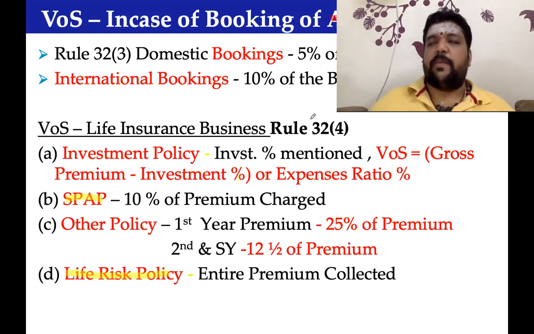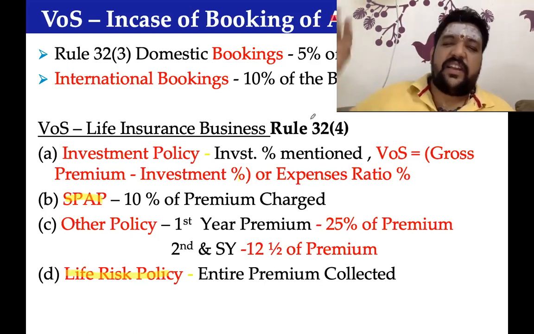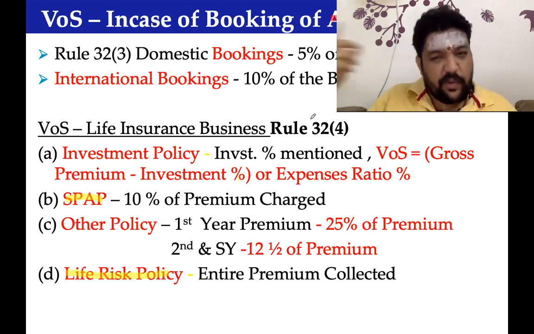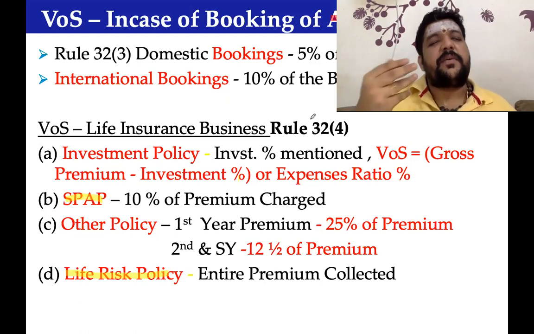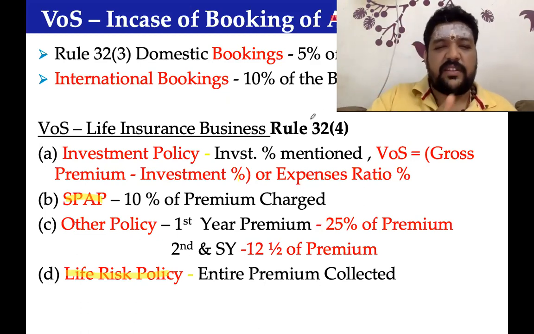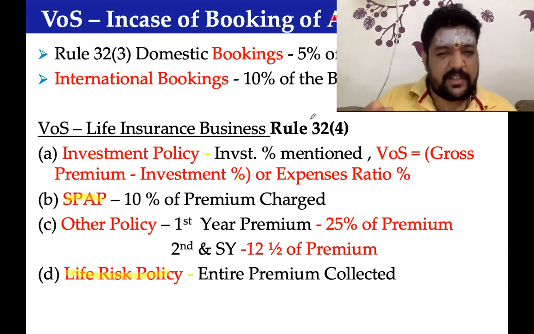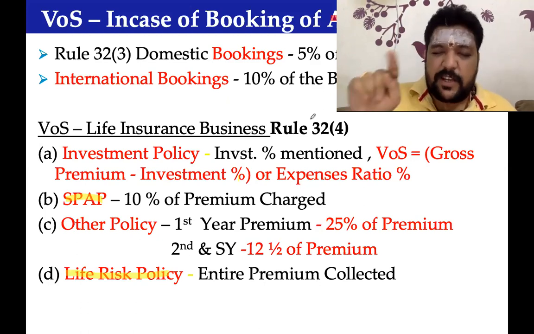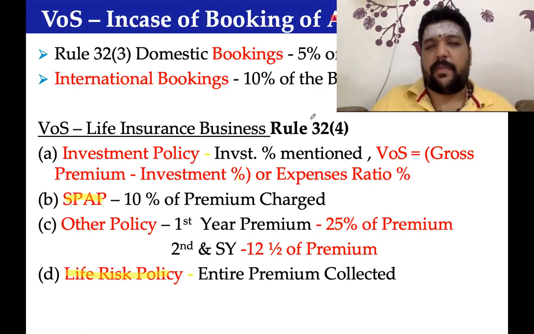If I collect 1 lakh premium from you, 70% I will invest in the fund." Good. Which means 30% you will not invest, which means 30% becomes your expense ratio. So in case of an investment policy, if either the investment percentage or the expense percentage is given, that expense percentage will become value of supply.